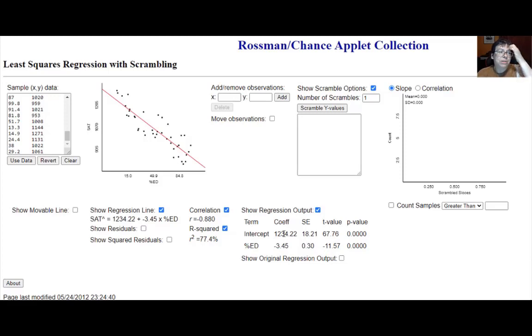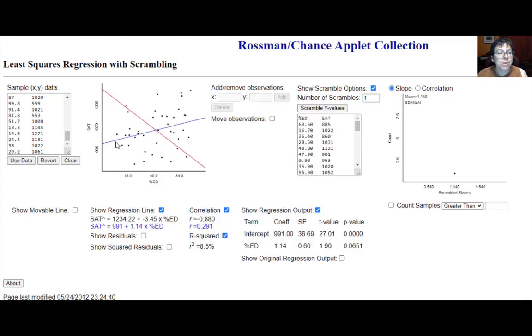Okay, so what are we going to do now? Well, we're going to pretend, what if this data just happens to be lining up? So I'm going to do a simulation and scramble the y values. I'm going to keep the same x values, but scramble the y and see what kind of line I get from that. Let's scramble it once. And look at that, the slope's positive on that one. You can see it right there, 1.14.